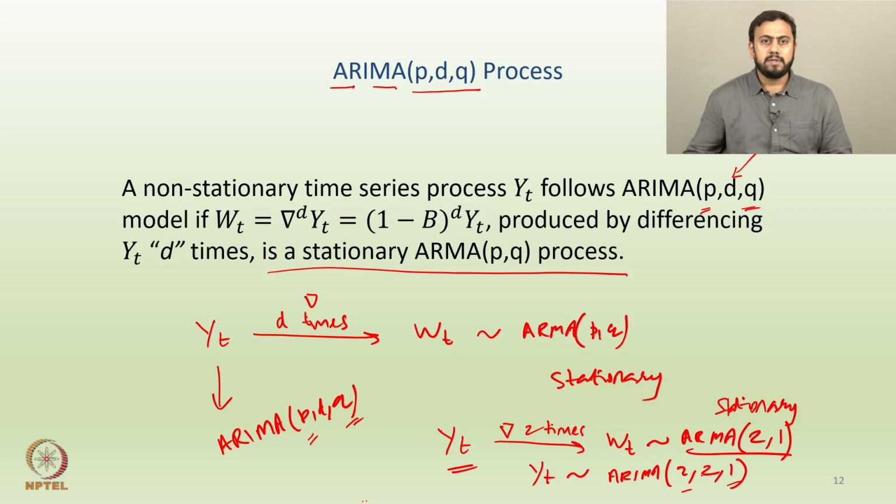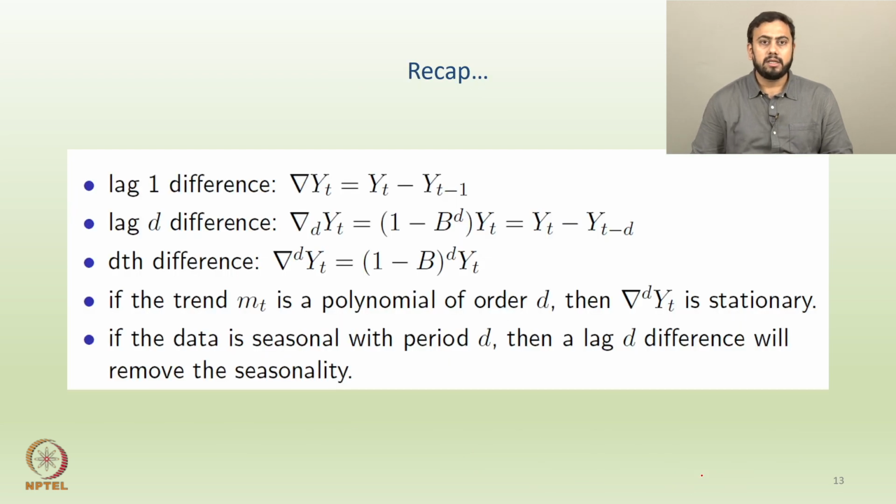Now, as a quick revision, we will revise the different kinds of differencing that we studied in the last lecture. The first one is lag 1 difference. All of you know that the operator is nabla. If you apply this nabla operator on YT, it gives you YT minus YT minus 1. So you take the current value of the time series and subtract one past value.